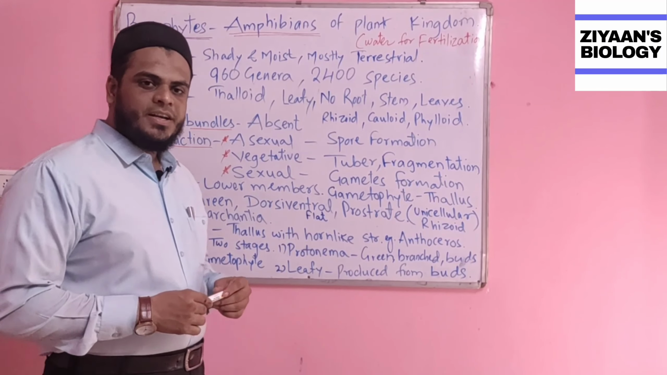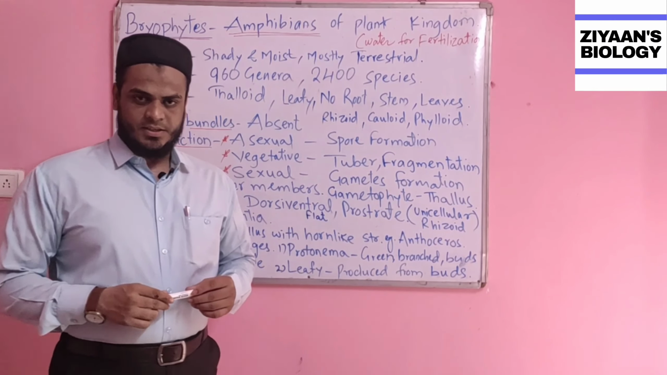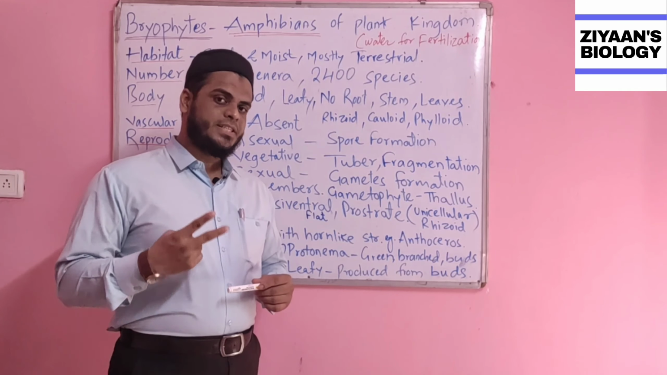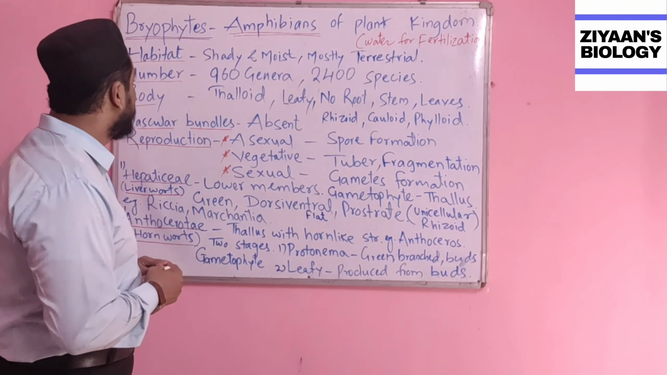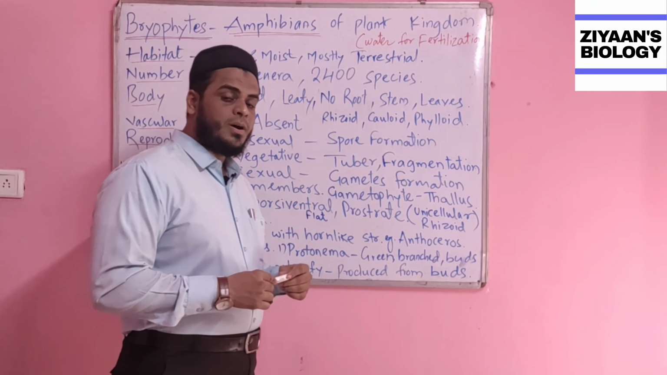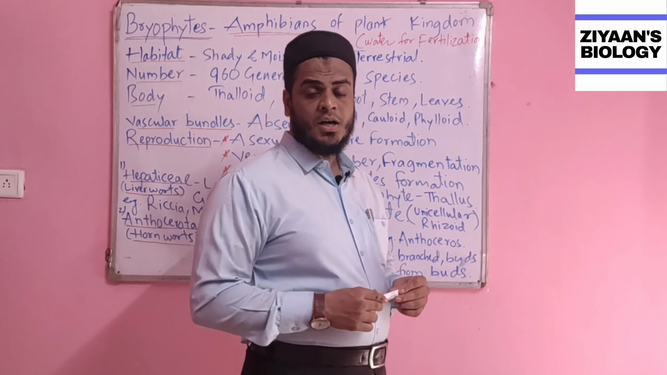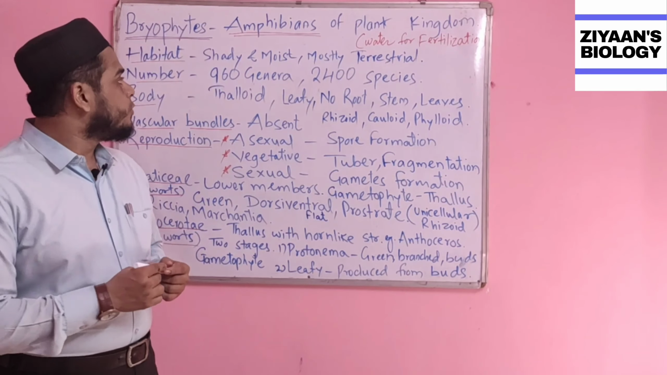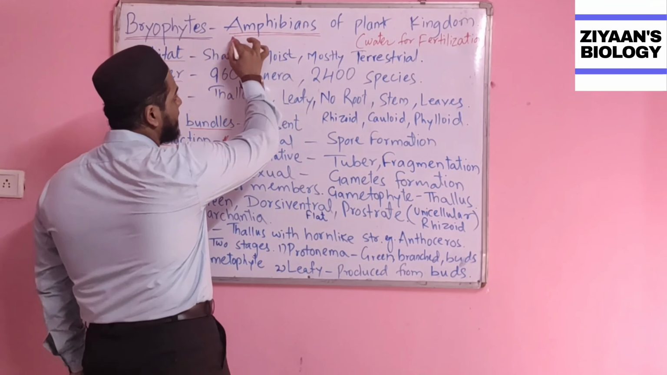So in the last lecture we had discussed the first division of the kingdom Plantae, called Thallophyta, and today we are dealing with the second division of the kingdom Plantae, called Bryophyta. One sentence that we have been learning from our childhood is that the amphibians of the plant kingdom are called bryophytes. So today we will be dealing with why we call them the amphibians of the plant kingdom.